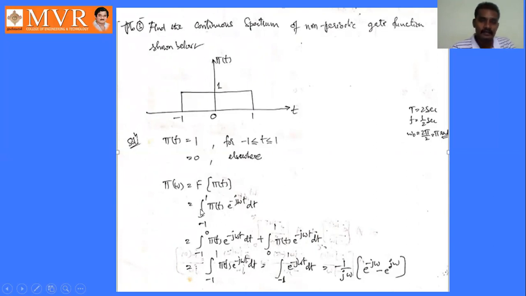We can also split this expression as integral minus 1 to 0 phi of t into e power minus j omega t plus integral 0 to 1 phi of t into e power minus j omega t.